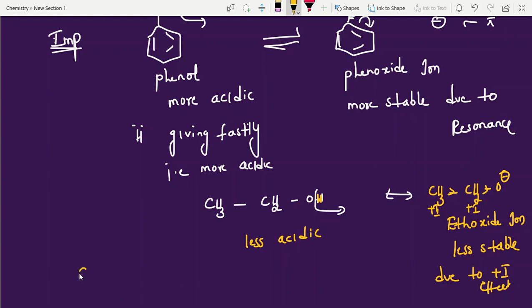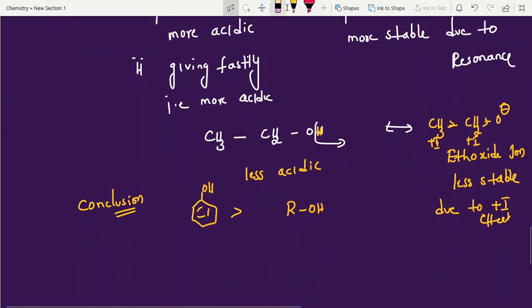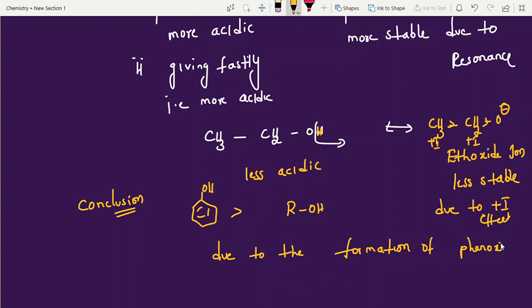You can write the conclusion point: phenols are more acidic than alcohols. Phenols are more acidic than alcohols due to, what is the reason? Due to the formation of phenoxide ion, which is stabilized by resonance.